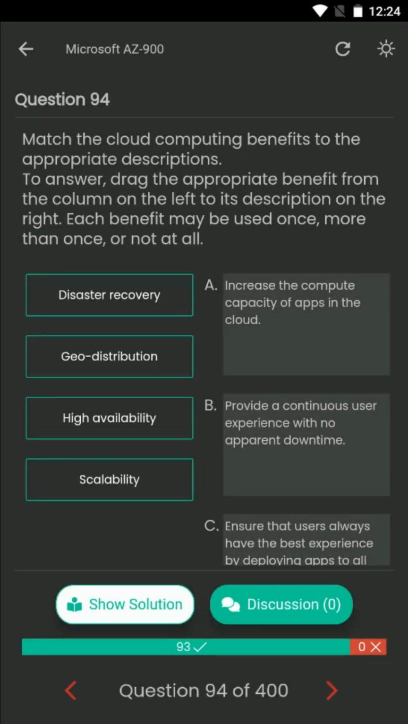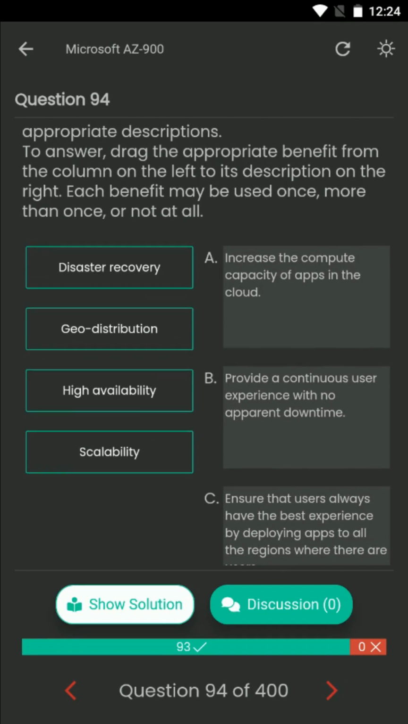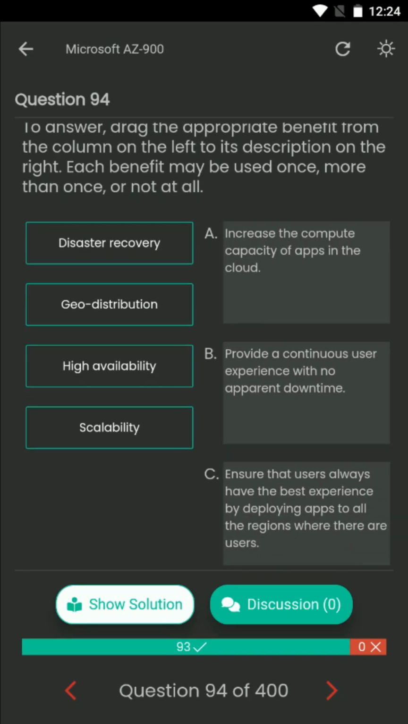Question number 94. Match the cloud computing benefits to the appropriate descriptions. To answer, drag the appropriate benefit from the column on the left to its description on the right. Each benefit may be used once, more than once, or not at all. A. Increase the compute capacity of apps in the cloud. B. Provide a continuous user experience with no apparent downtime. C. Ensure that users always have the best experience by deploying apps to all the regions where there are users.